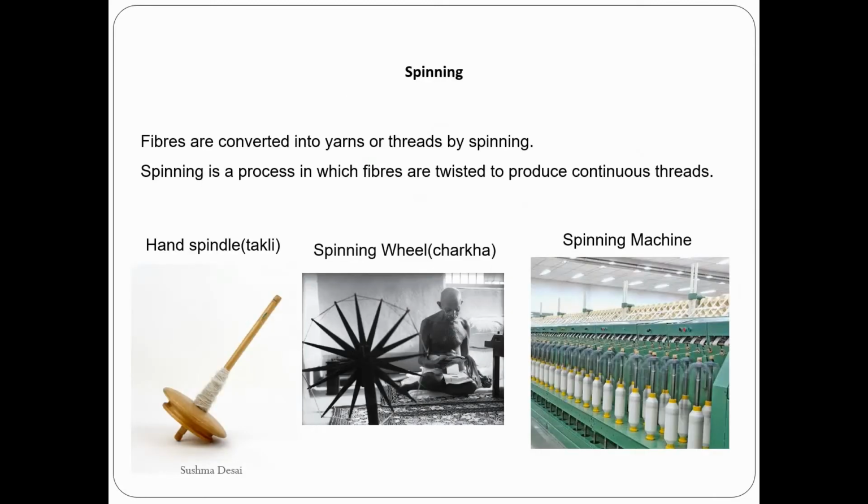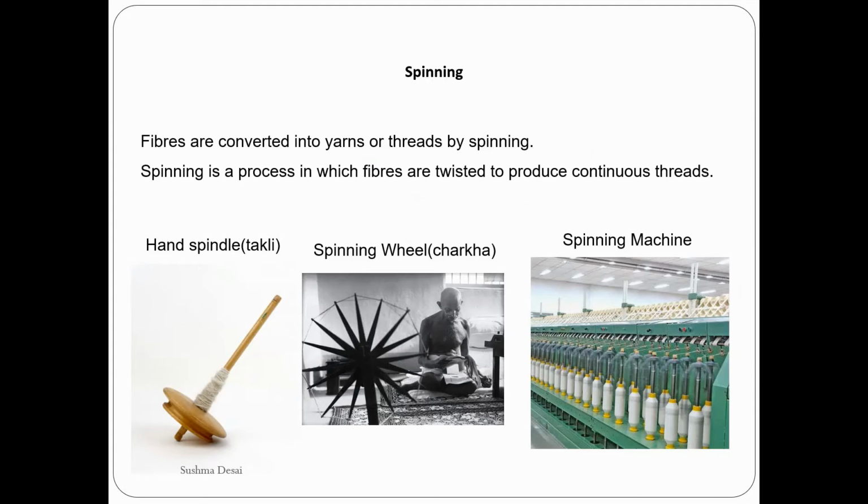In order to make a fabric, there are different processes involved. One of them is spinning. In spinning, fibers are converted into yarns. Yarn is nothing but a thread. So when you take the fiber from a plant or an animal, you have to convert it into thread in order to make it a fabric later. So for that you have to do the spinning.